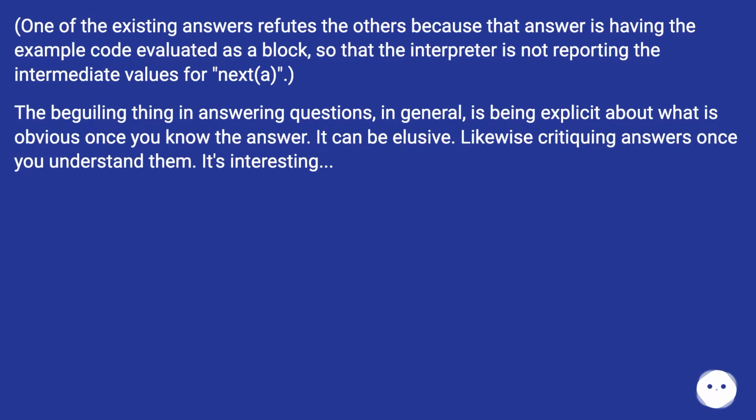One of the existing answers refutes the others because that answer has the example code evaluated as a block, so that the interpreter is not reporting the intermediate values for next(A). The beguiling thing in answering questions, in general, is being explicit about what is obvious once you know the answer. It can be elusive. Likewise, critiquing answers once you understand them. It's interesting.